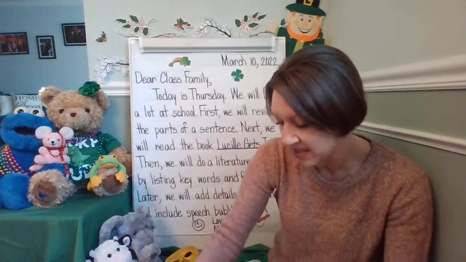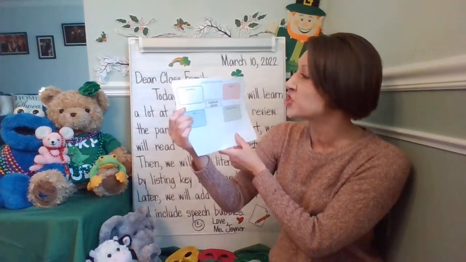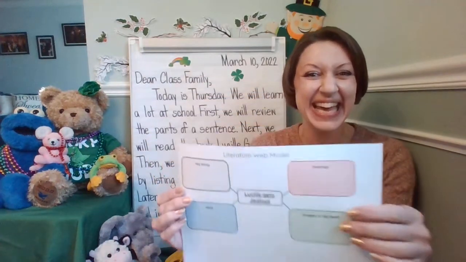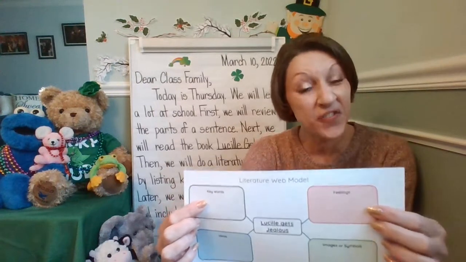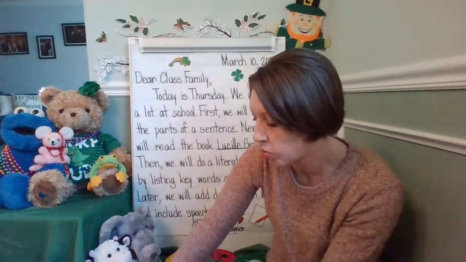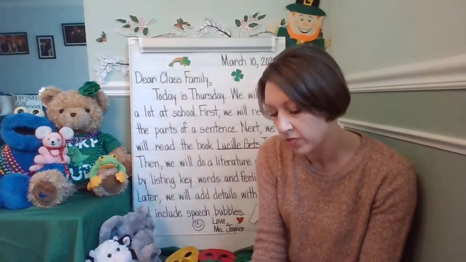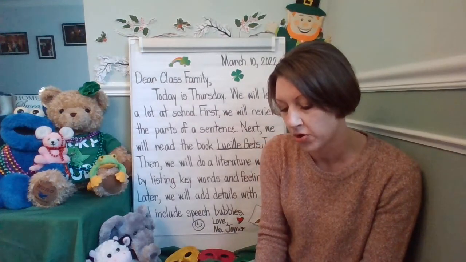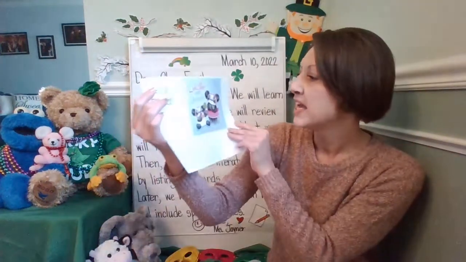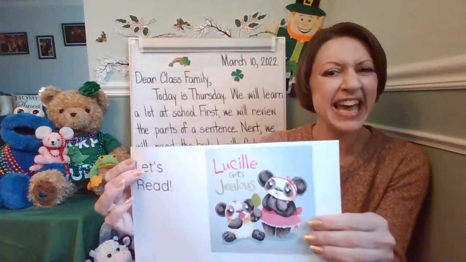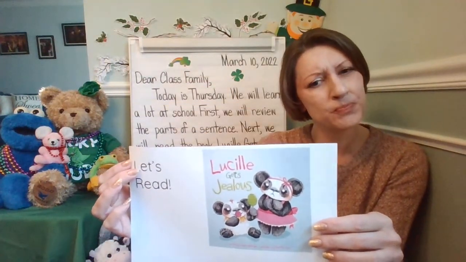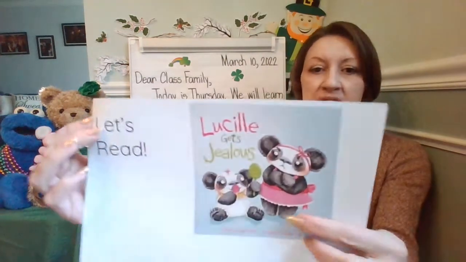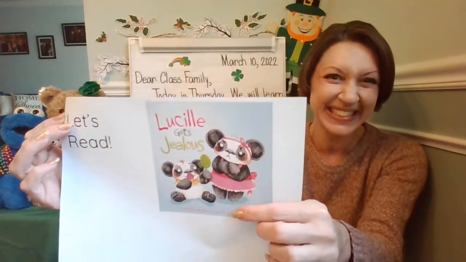And when we do this today, we're actually going to be starting a literature web model for the book Lucille Gets Jealous. We're going to be doing keywords and feelings today. So we're going to go ahead and we'll be reading this special book. Look at the front cover. It's called Lucille Gets Jealous. I wonder what it's about. We're going to make some predictions. Look at the front cover.